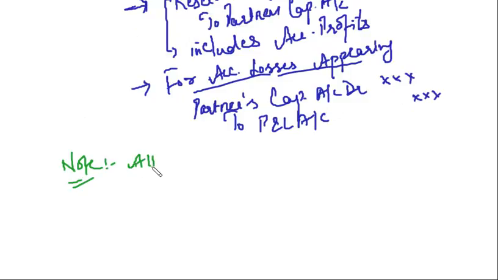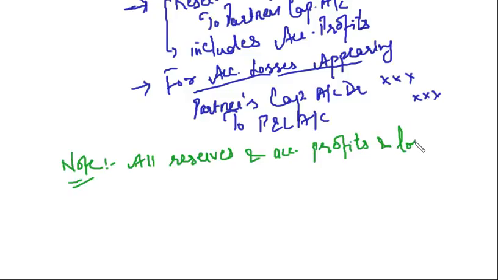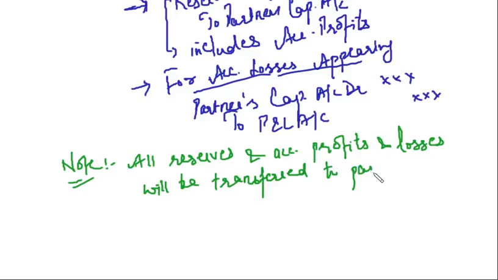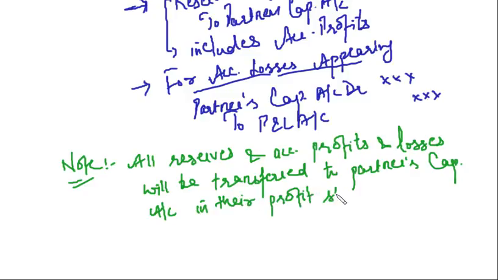All reserves and accumulated profits and losses will be transferred to partners' capital accounts in their profit sharing ratio. Clear?